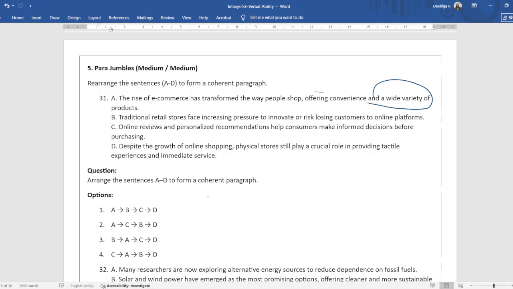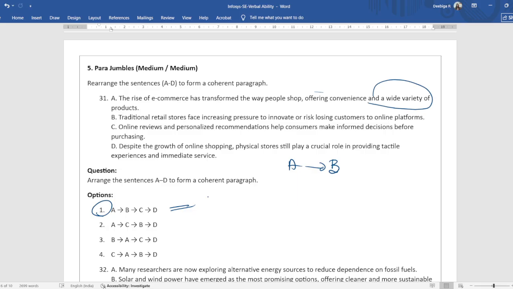Okay, so here A and B are connected as you can see. Because of the rise of e-commerce, traditional retail stores are facing pressure. So A follows B, and to connect these sentences, look for the options. You have only one option, which is this one. You can easily choose this if you're sure about this. That's how you save time.